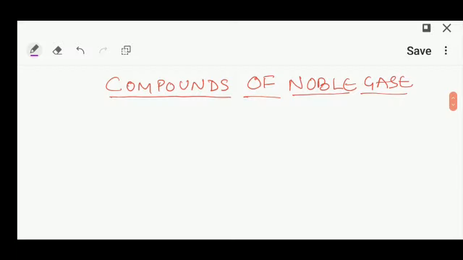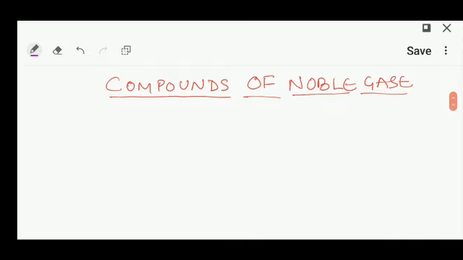Okay, today my topic is the compounds of noble gases and how to write the electronic configuration and the structure of compounds of xenon. Okay, watch this white screen. Okay students, I'm going to start with the compounds of noble gases.